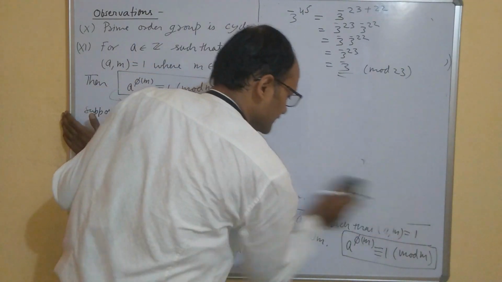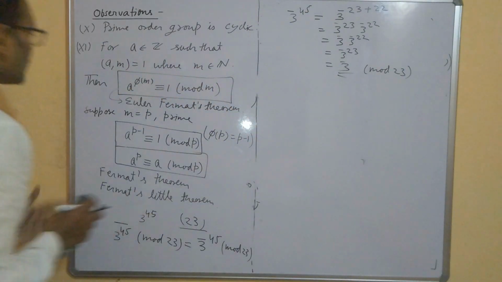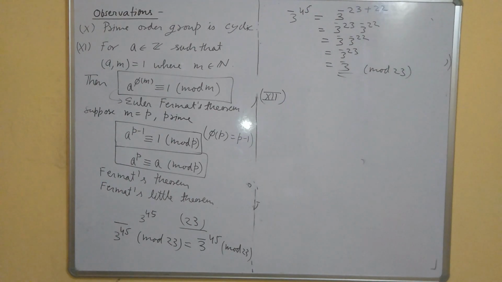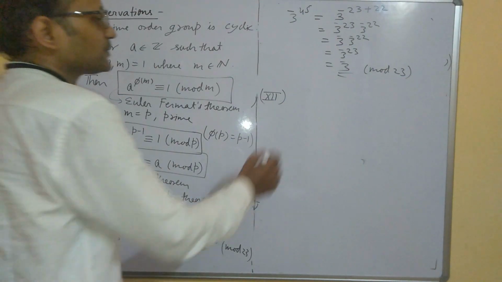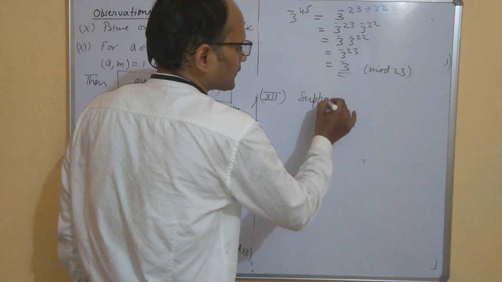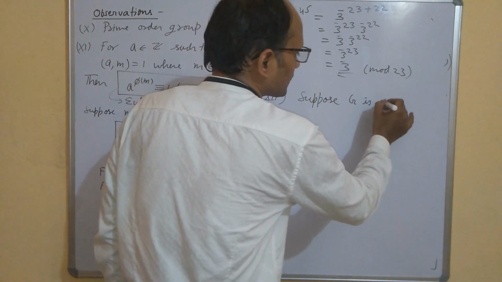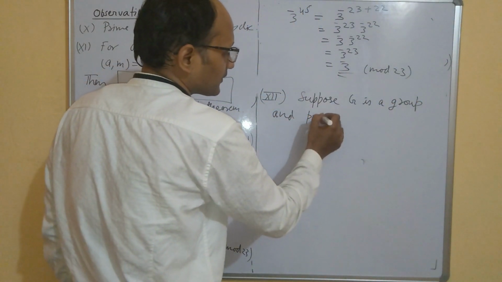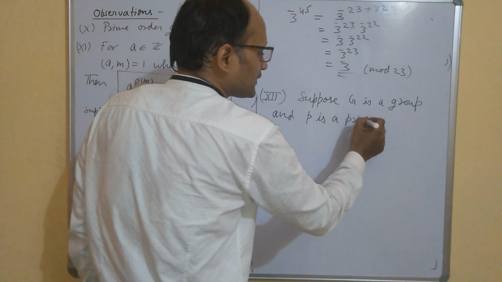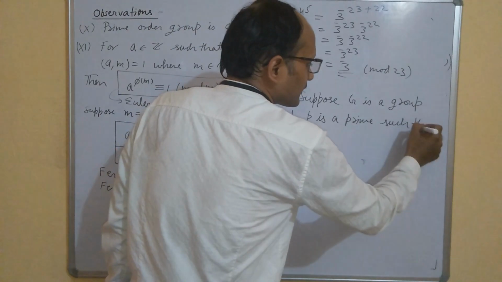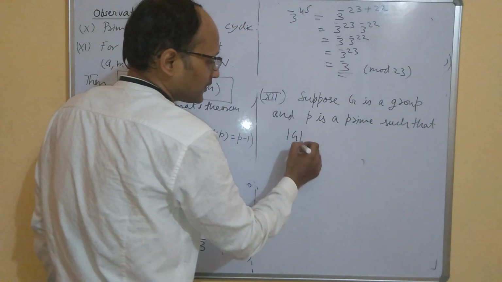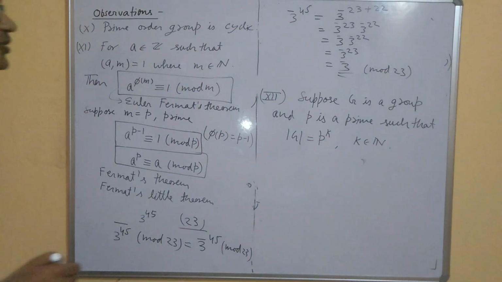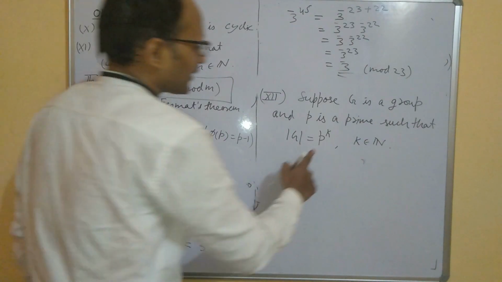Now come to the next result, observation number 12. Suppose G is a group and p is a prime such that the order of G is equal to p to the power k, where k is some natural number. So the order of the group is p to the power k.